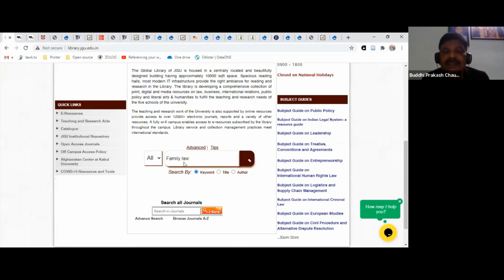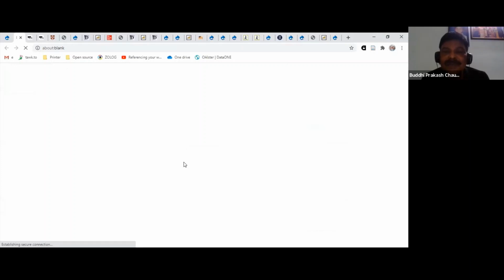Okay, so this search will also search the library books, print as well as ebooks. Wherever the ebooks are available in full text, it will lead you to the full text. So you can open the textbook full text from here. It will search the journals also.